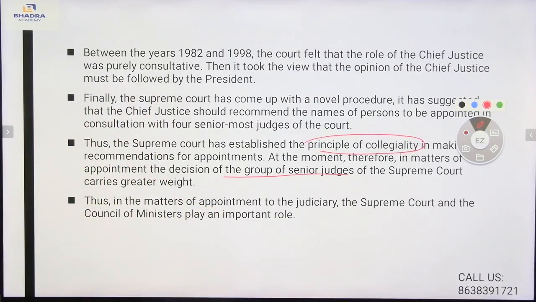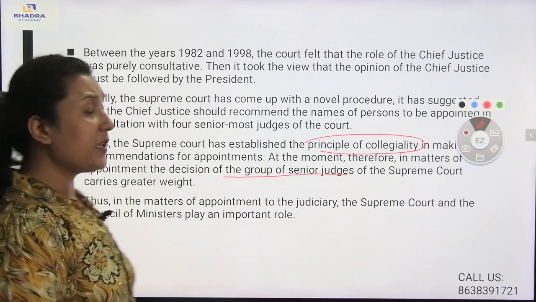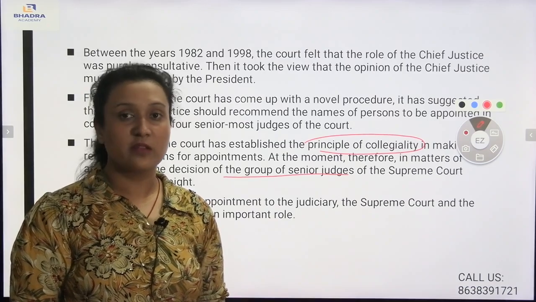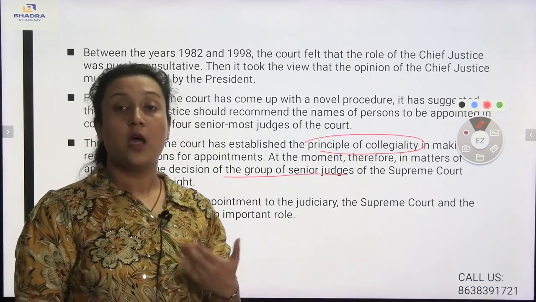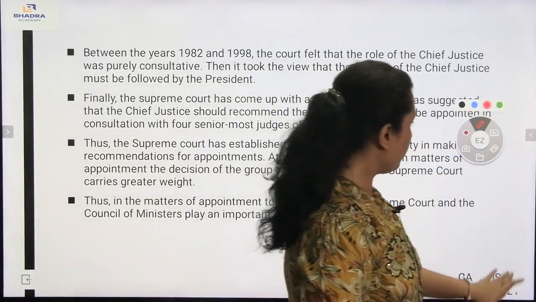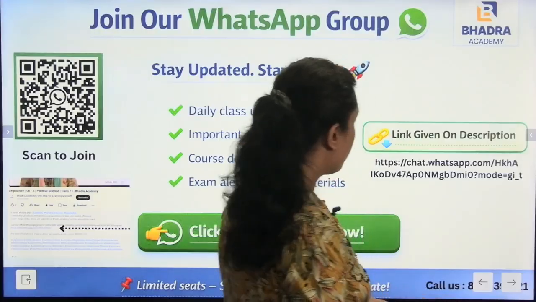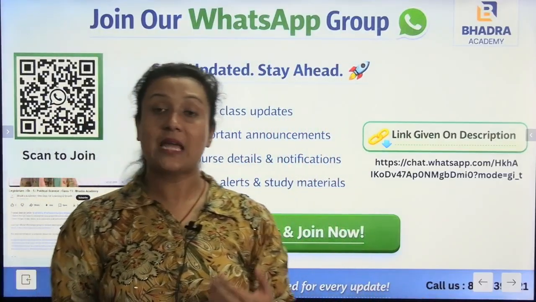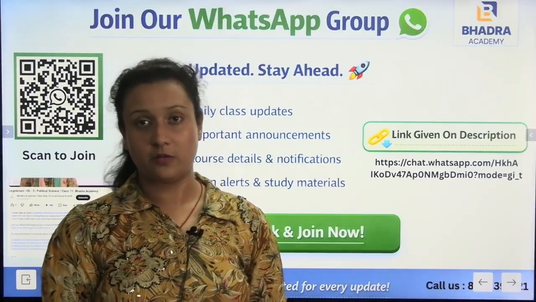Thus, in matters of appointment to the judiciary, the Supreme Court and the Council of Ministers play an important role in the appointment of judges under the judiciary. I hope you have understood regarding the judiciary. Today we have learned about the independent judiciary and how judges are appointed under it.